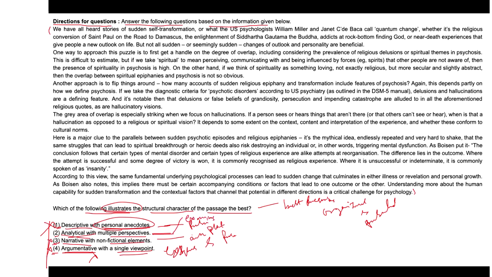It looks at multiple perspectives, including psychological and spiritual angles, to understand the phenomenon. And this is why you can consider option 2 the best description of the passage structure, isn't it?